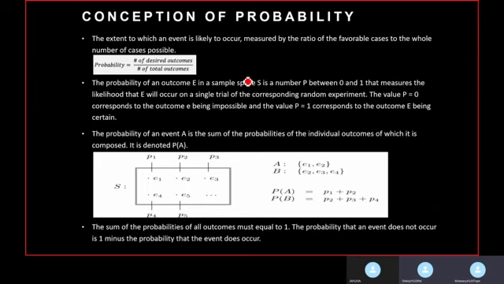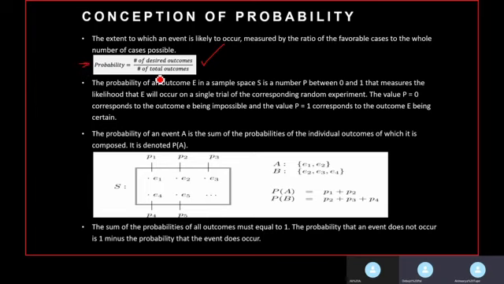Probability, as per the conceptual definition, is nothing but the chances of occurrence of any particular event, or you can maybe say the odds in favor of something. As per the computational definition, it is nothing but the fraction of the number of desired or successful outcomes over the total number of outcomes that are possible.